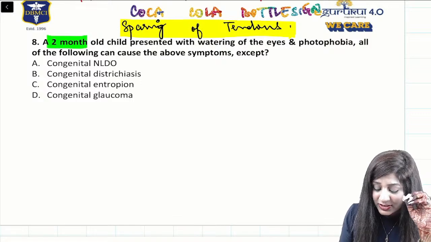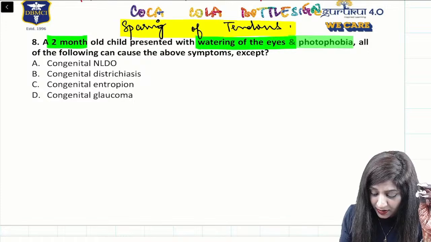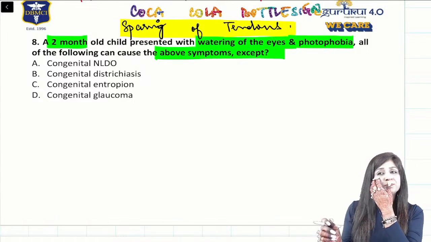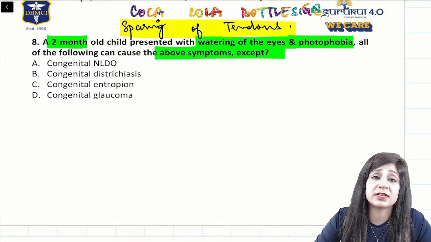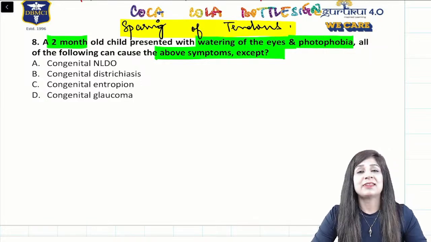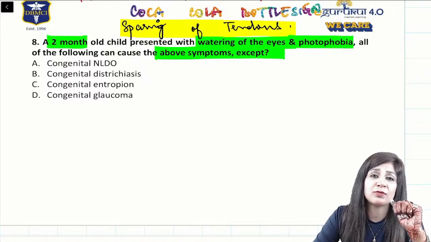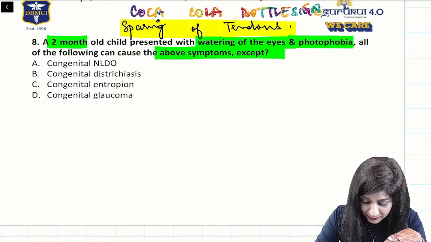A 2-month-old child presenting with watering of the eyes and photophobia. All of the following can cause the above symptoms except. So again, they are obsessed with watering and photophobia. Sometimes they ask directly about watering and photophobia, sometimes they ask you an all-except question. In one way or another, they are talking about photophobia and lacrimation.